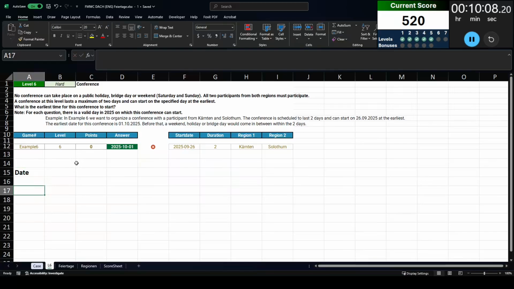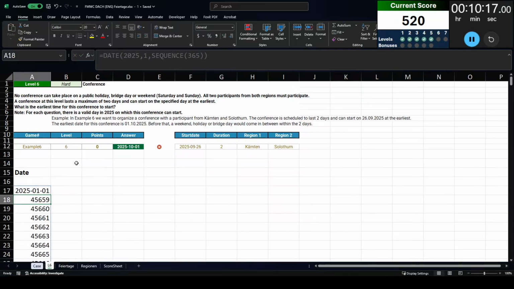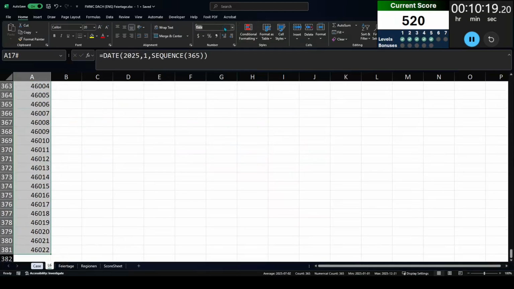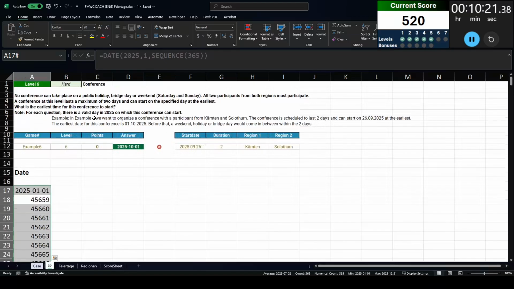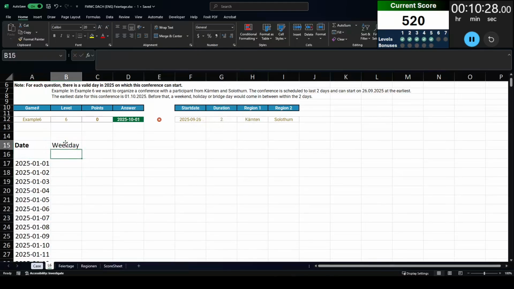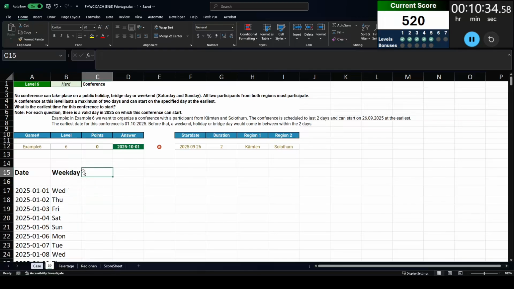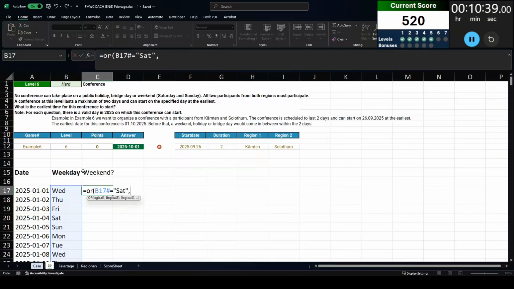What I'm going to do for this level is create a list of all the dates in 2025. So what you see here is I'm doing 2025 January, and then for the day number, I'm going to do a sequence of 365. Just like what I showed with my time formula in my solve of the Function Bar and Grill, that overriding is going to let me run through all the dates in that calendar. So that works well. Now that I brought out my weekdays, I'm going to see if either of them are the weekend.